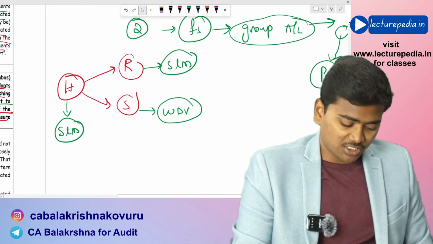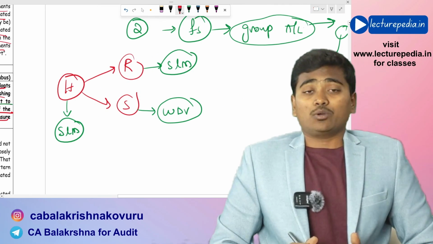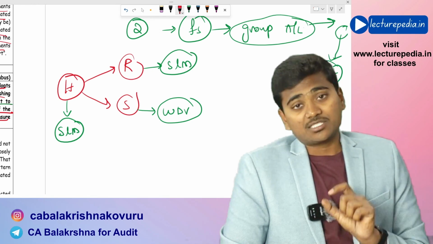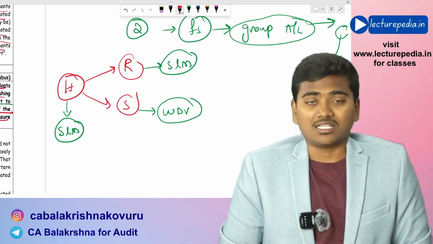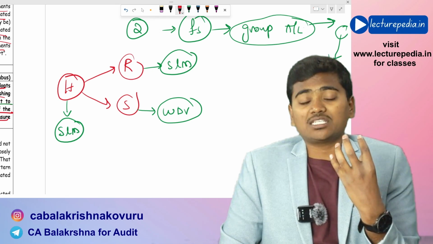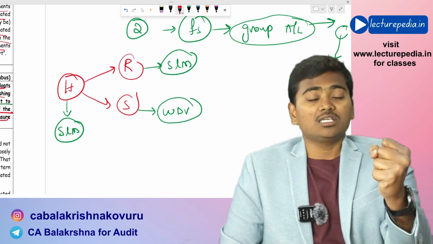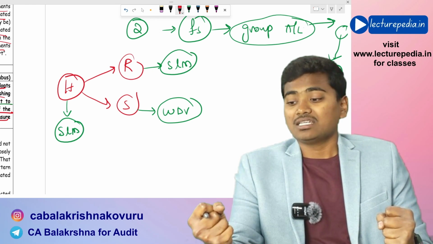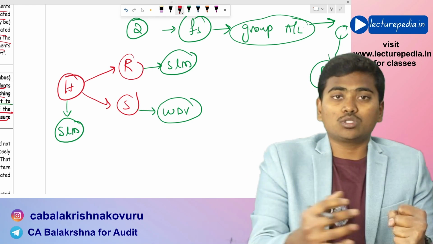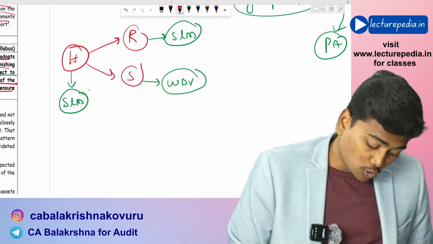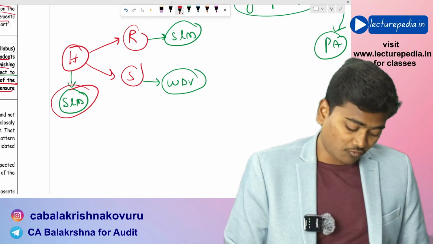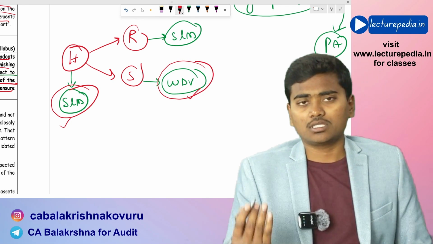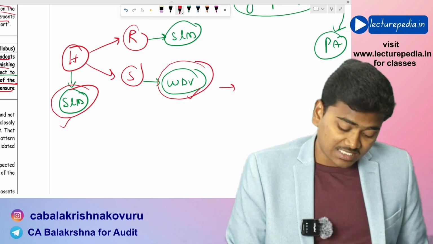Now here, the first situation that the auditor needs to consider is, we have discussed, the consolidated financial statements has to be prepared as per the harmonized accounting policies. That means CFS has to be prepared as per the accounting policies that are being followed by the parent. And in case the subsidiary is following different accounting policy, then it has to be harmonized to that of parent, that we have discussed. Now here you might think that since the method of depreciation of holding company and the subsidiary company is different, we need to charge depreciation of the assets of subsidiary company based on SLM for the purpose of